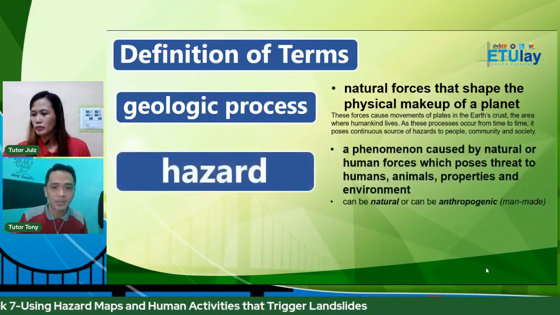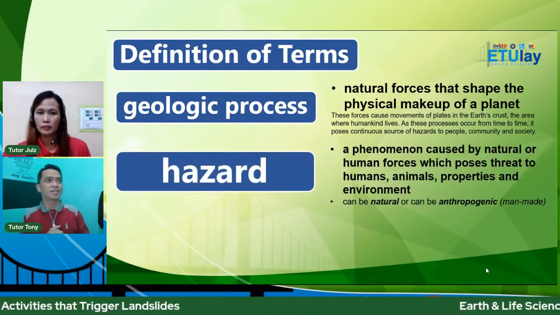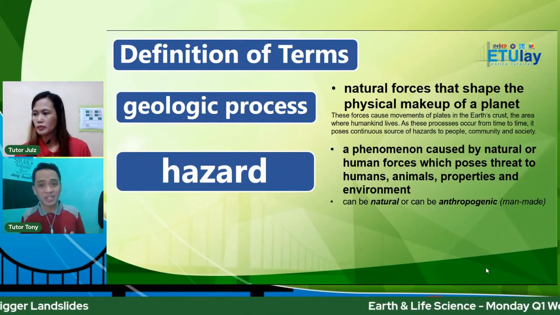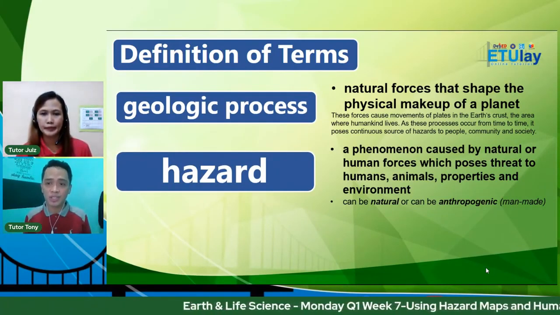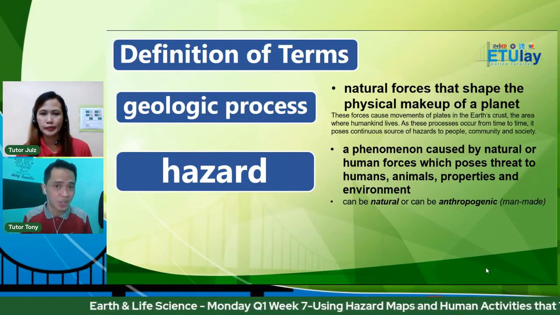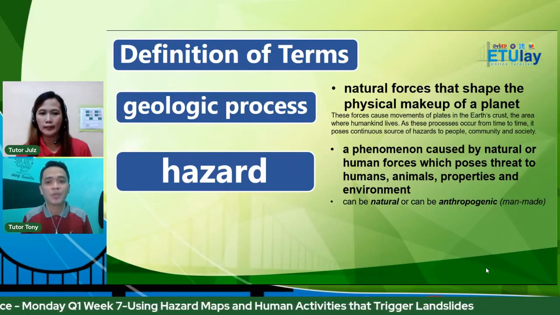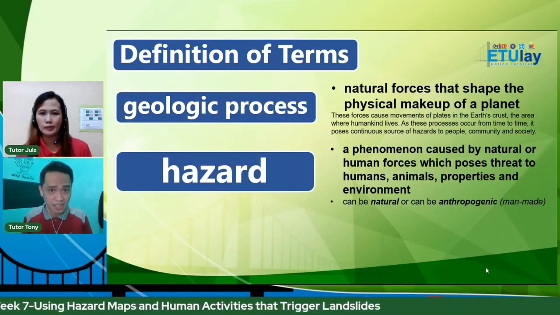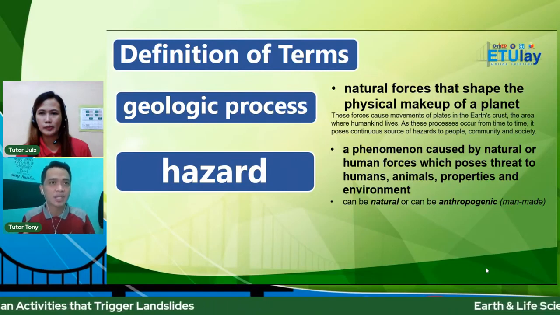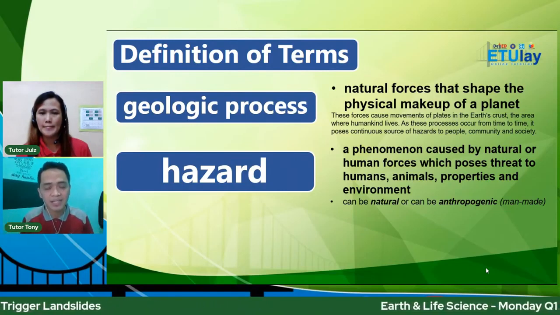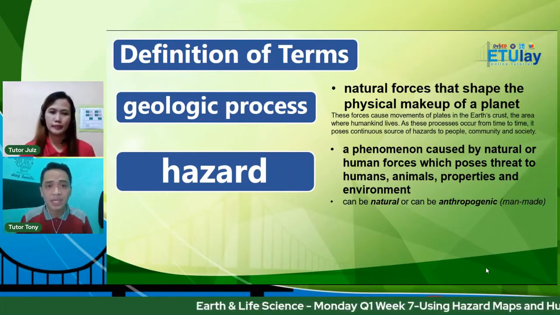The next term would be, of course, hazards. So, ano ba yung hazard? Last week, sabi natin, kakabit na yung word na danger. So, technically, it is defined as a phenomenon caused by natural, so pwede siyang natural or man-made, so natural or human forces, which poses threat to humans, hindi lang sa ating mga tao, kasama dyan yung mga other living things, pwedeng animals, yung mga vegetations natin, the plants are also affected, plus mga ininvest natin na properties, and of course,